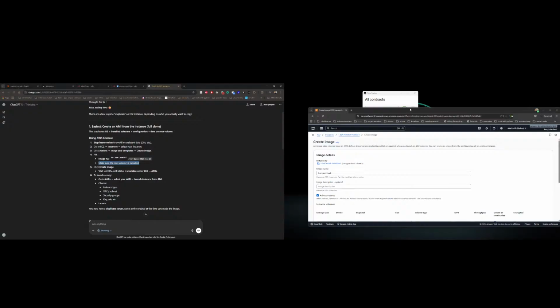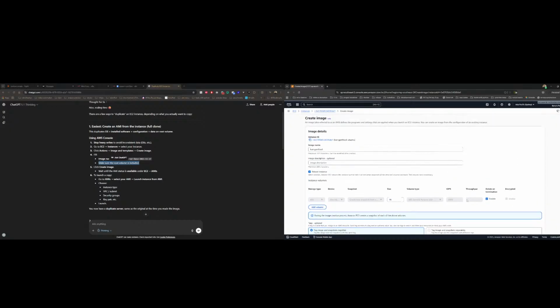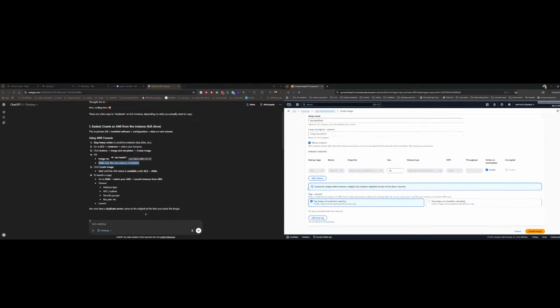According to this, I should, during the image creation, create a snapshot of each of those. Perfect, I want that. I don't need storage type.